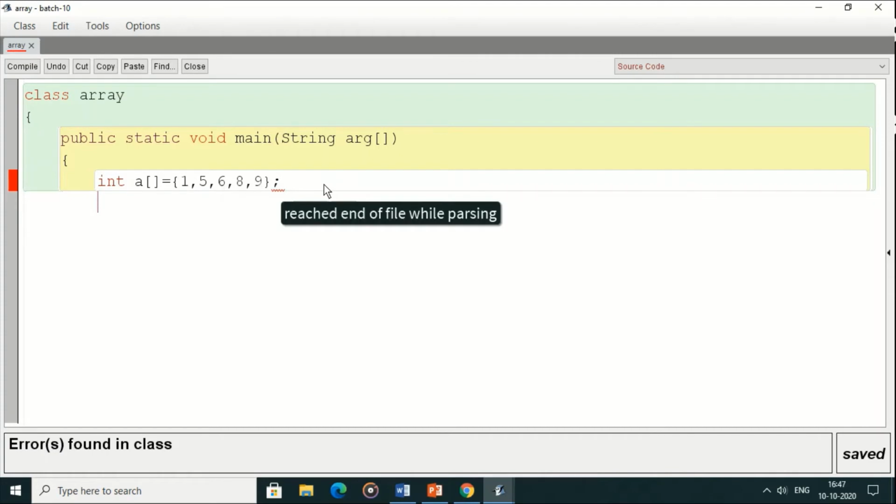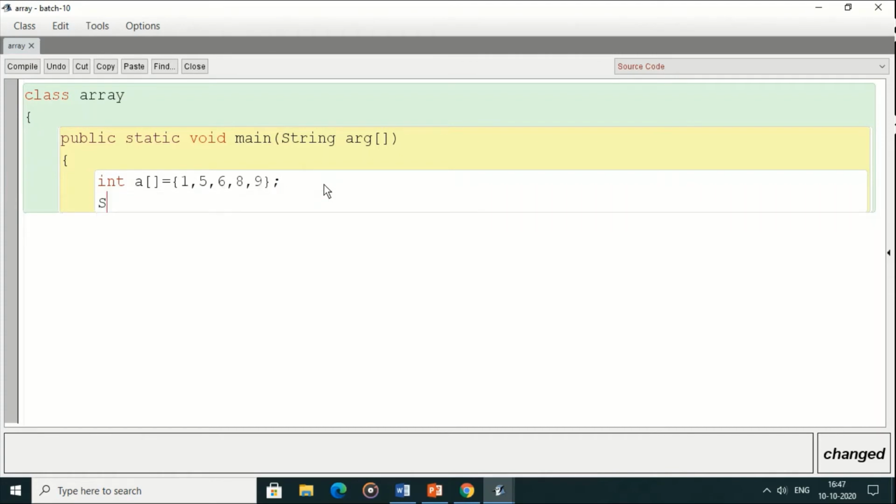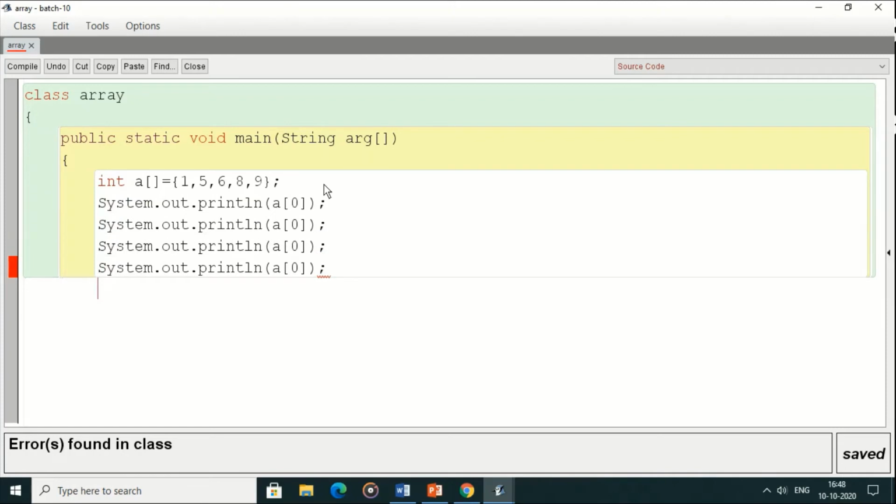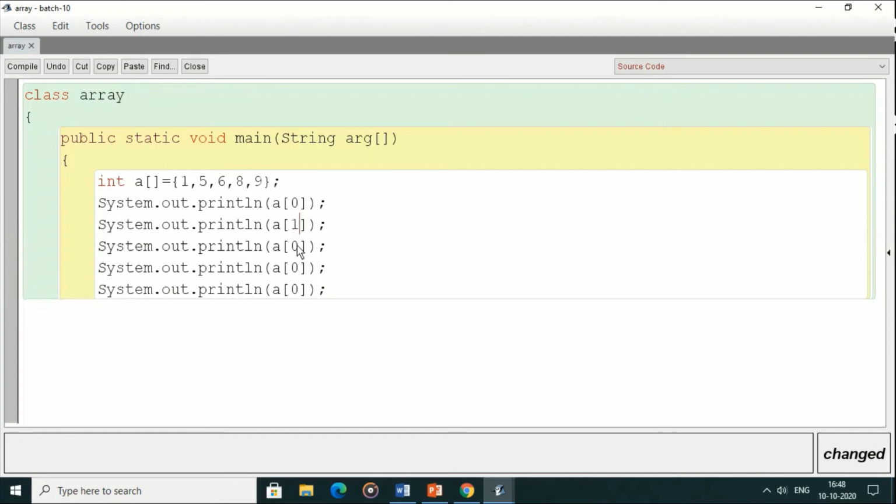So if we have to print it on a screen, we can simply use system.out.println. We can write here a of 0, and here we can specify 1, 2, 3 and 4.